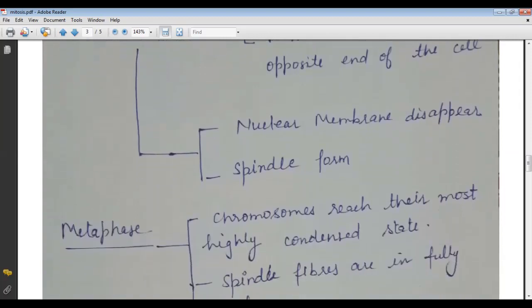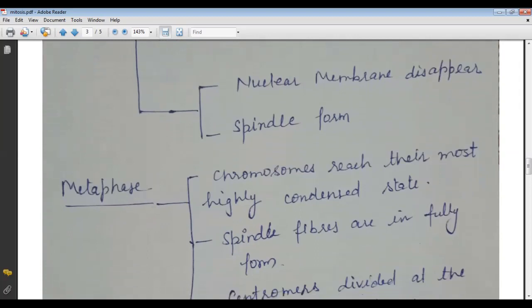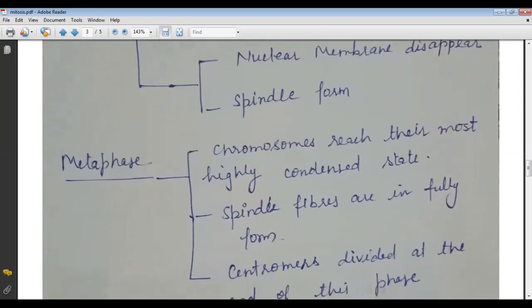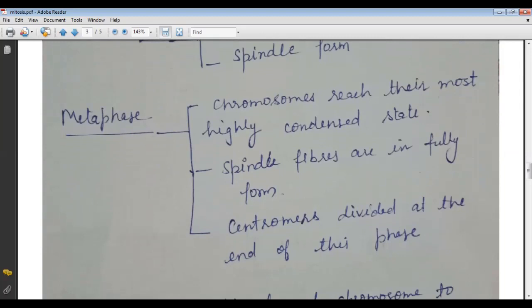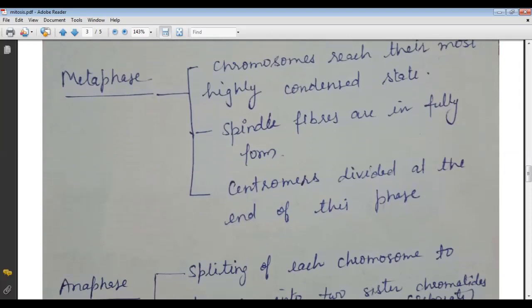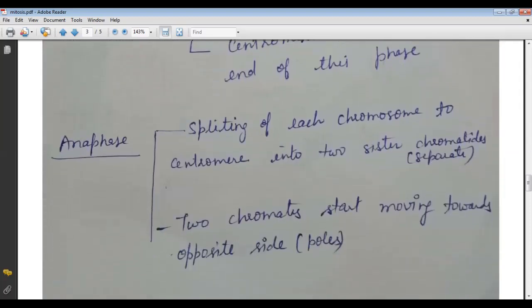Here the nuclear membrane disappears, and the second is the spindle forms. Then the next phase is the metaphase. In the metaphase, the chromosomes reach their most highly condensed state, the spindle fibers are fully formed, and the centromeres divide at the end of this phase. These are the features found in the metaphase stage. And then come to the anaphase stage. This is the third stage.